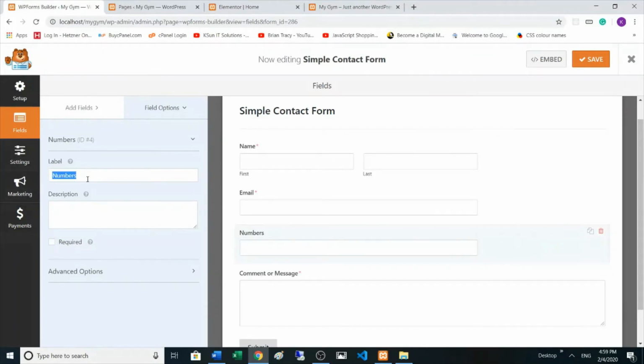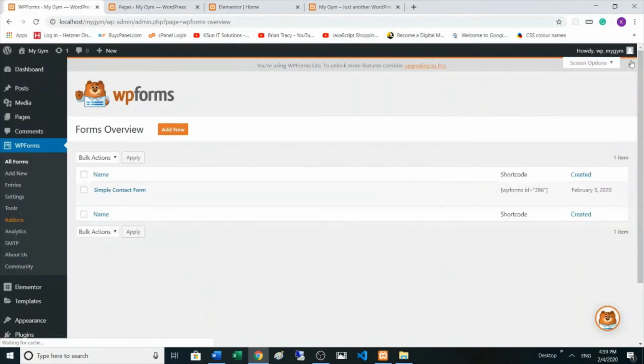We can edit here, cell phone, and that's it. So we can save the form and close this section, and now we have a simple contact form here.